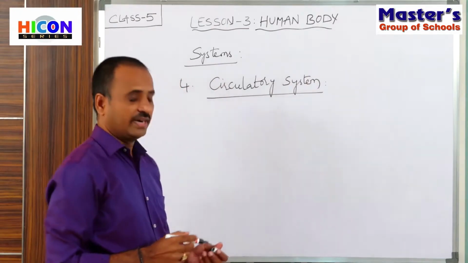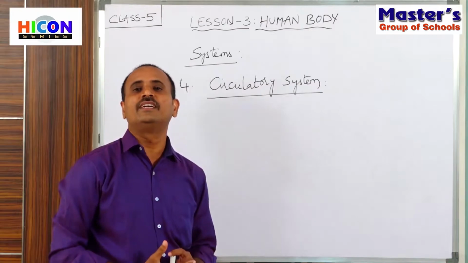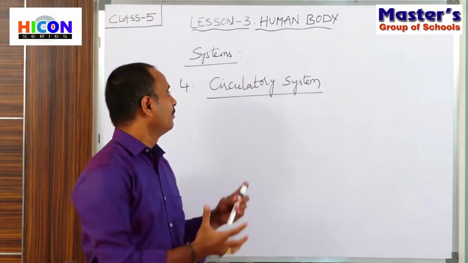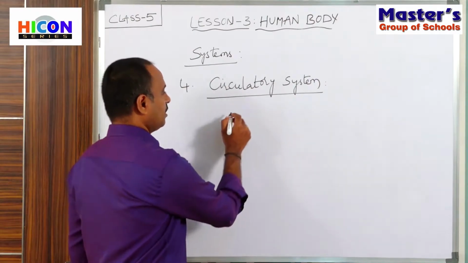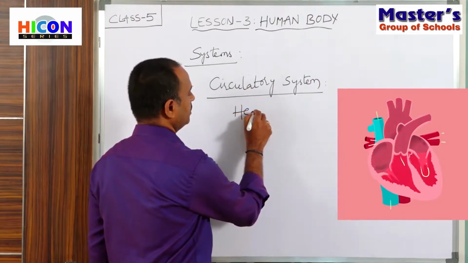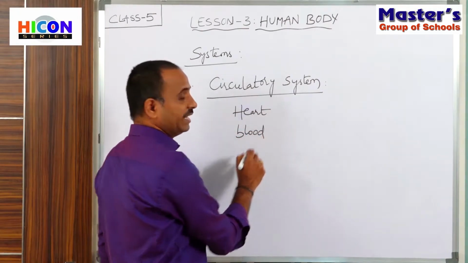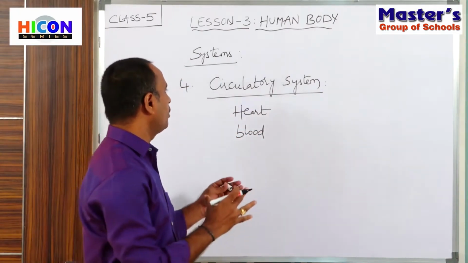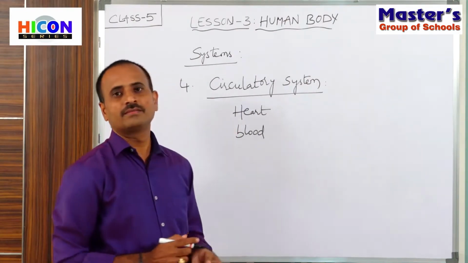So children, what is a circulatory system? What are the main parts present in the circulatory system? The main parts present in the circulatory system are heart and blood vessels.